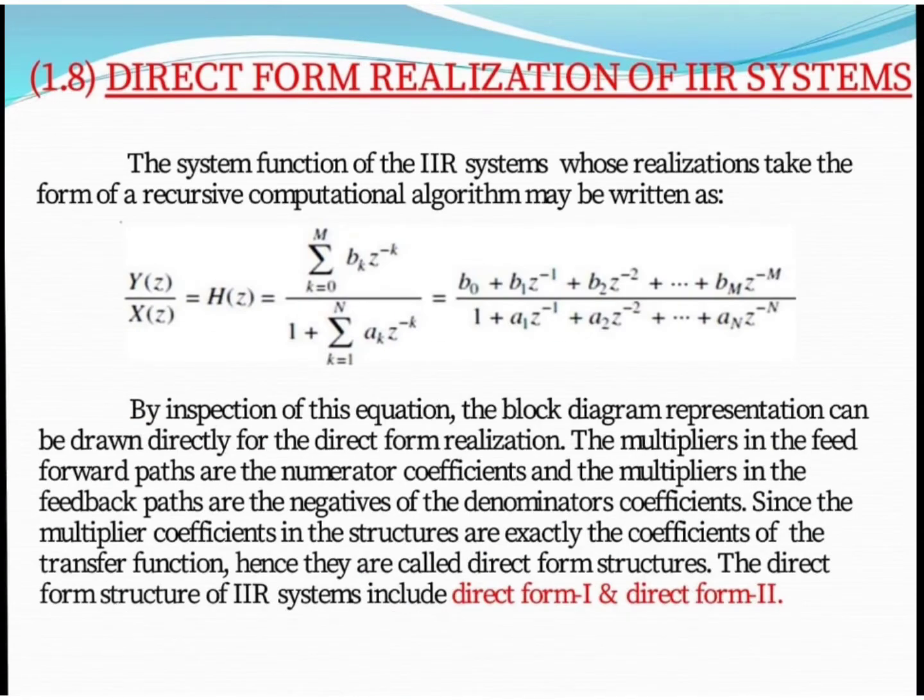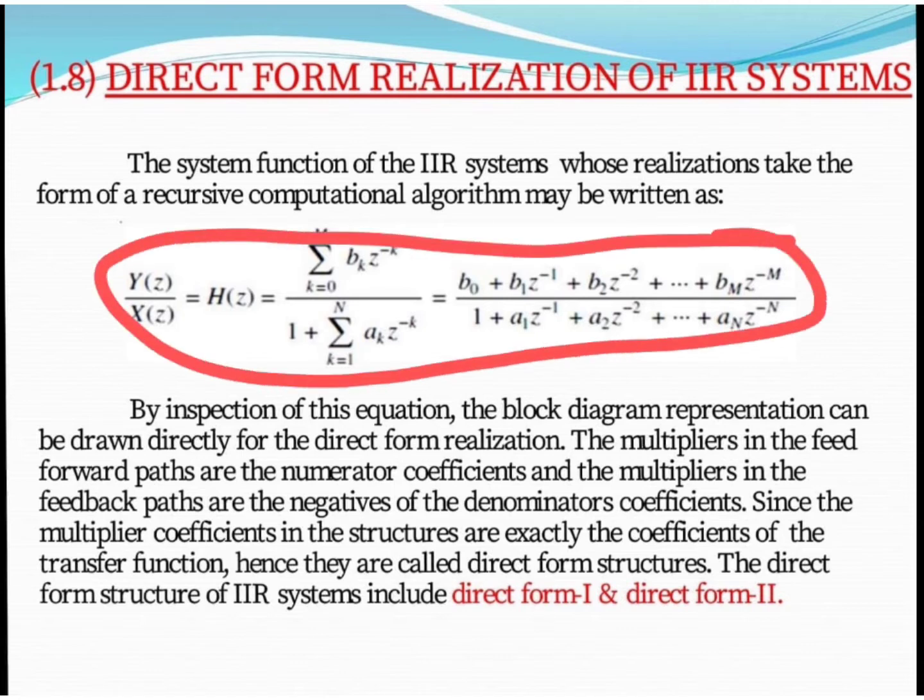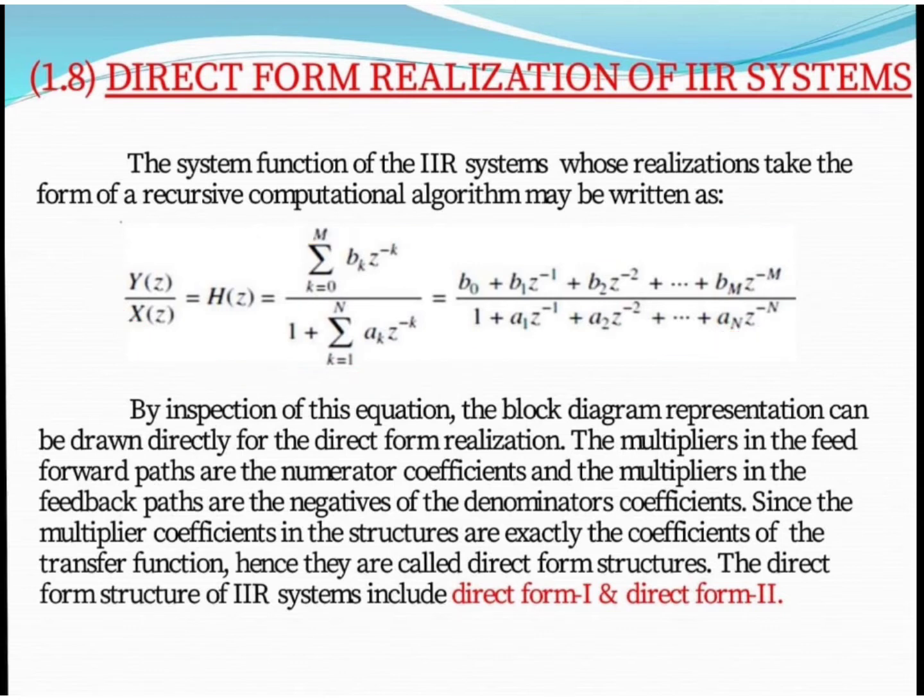Direct form realization of IIR system. This particular expression of the transfer function I have already discussed in my previous topic on the transfer function of IIR system. So here we have the equation Y(z) upon X(z) equals, this is the transfer function of an IIR system, summation k equals 0 to M b_k z to the power minus k.